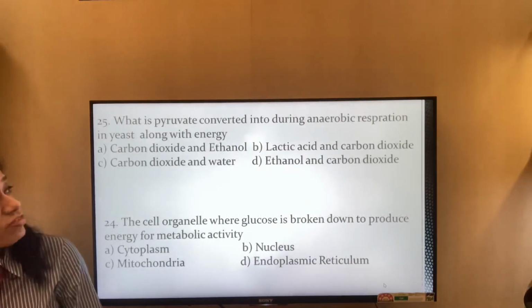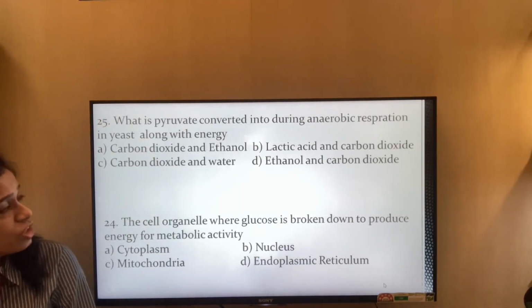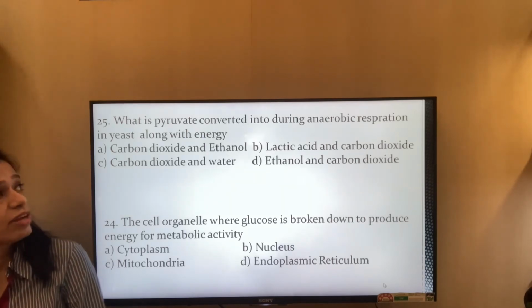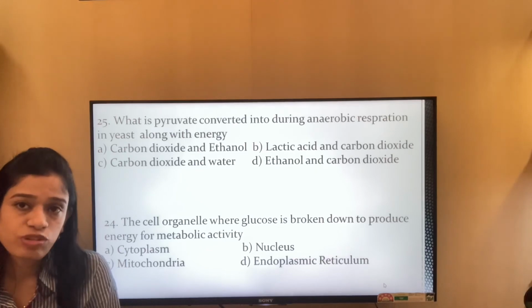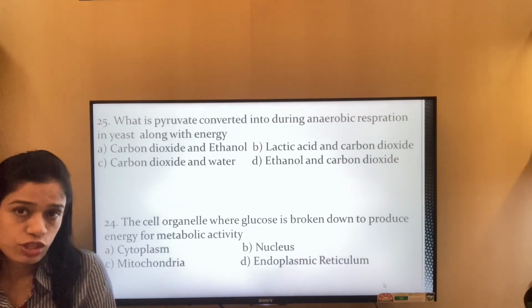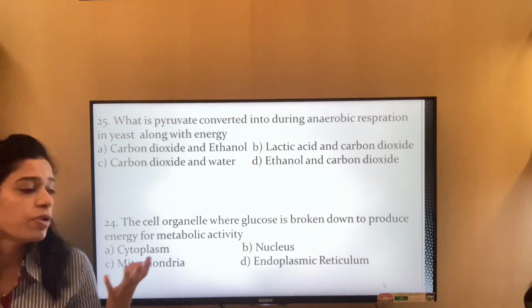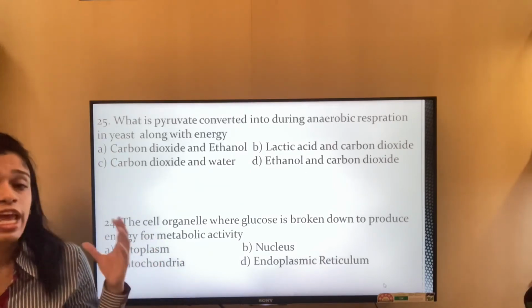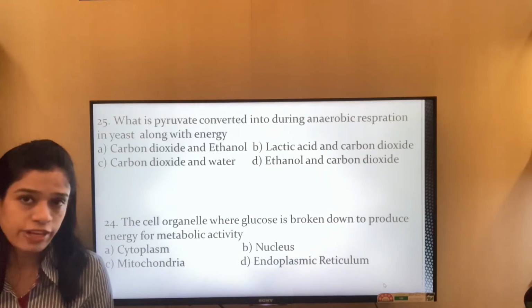What is pyruvate converted into during anaerobic respiration in yeast along with energy? When pyruvate is converted in yeast, if you remember, what does it get converted into? And we all know that in the process of respiration, may it be aerobic or anaerobic, there is always a release of energy.